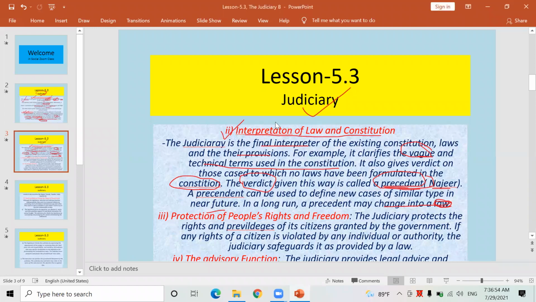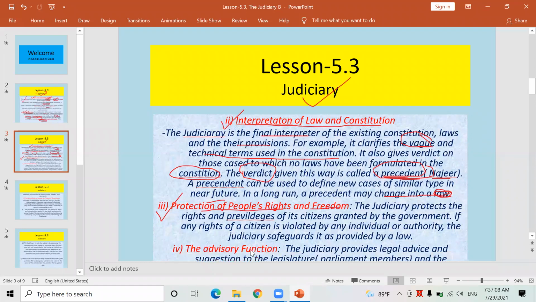Look here, we are discussing the functions of the judiciary right now. Now, the third power and function of the judiciary goes like this: protection of people's rights and freedom. Yes, we have got freedom, human rights, civil rights, and fundamental rights from the present constitution. There are altogether 31 fundamental rights, such as the right to education, right to wealth, women's rights, children's rights, human rights. So many rights are there.